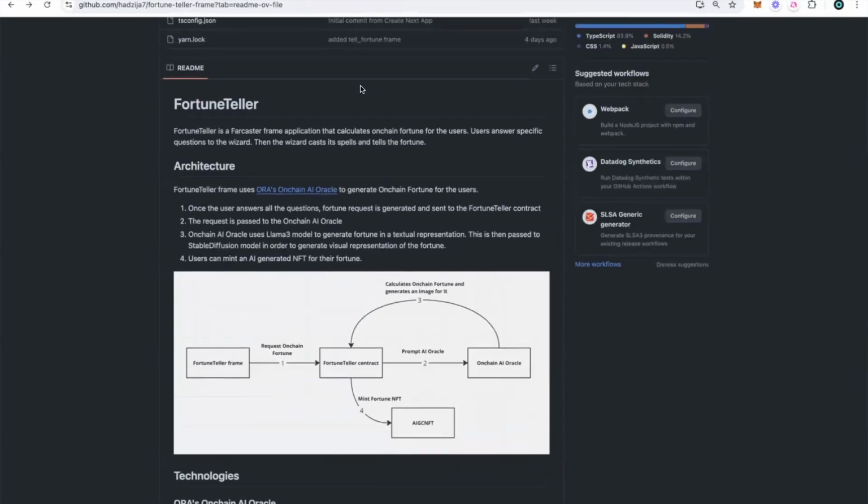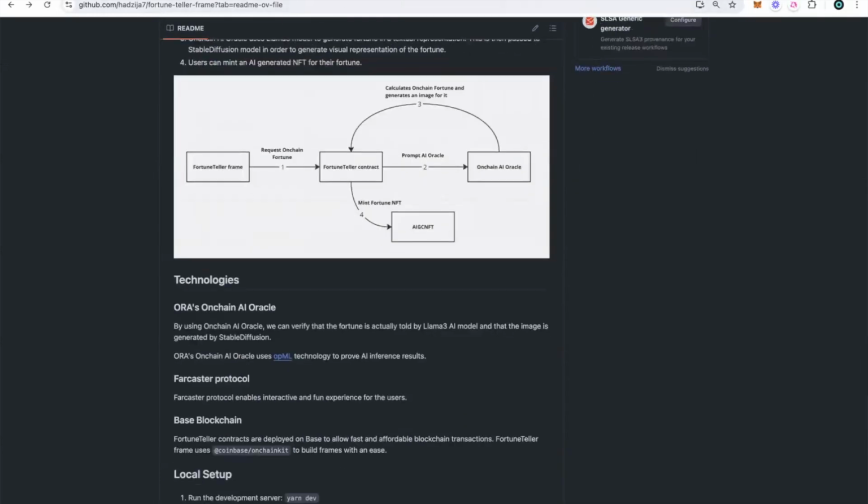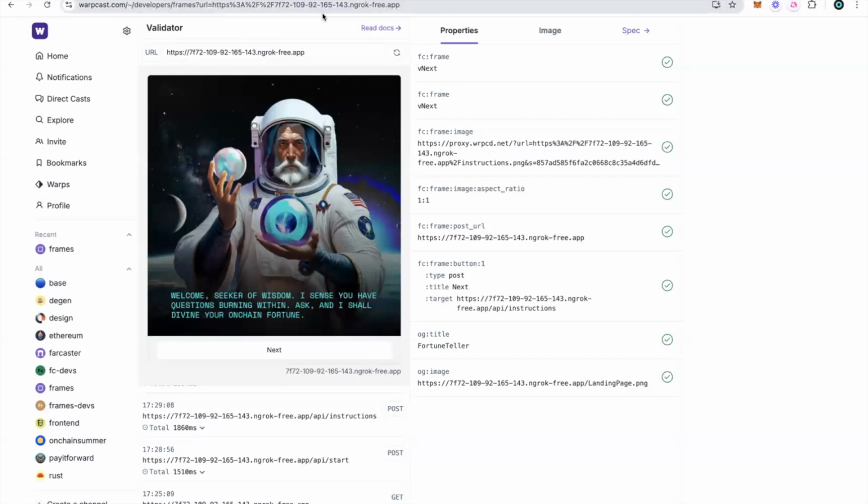Hopefully you understood the purpose of this application. The idea is to onboard many people to blockchain through an interactive and fun experience, and also to have these fortunes verifiable and trustless.